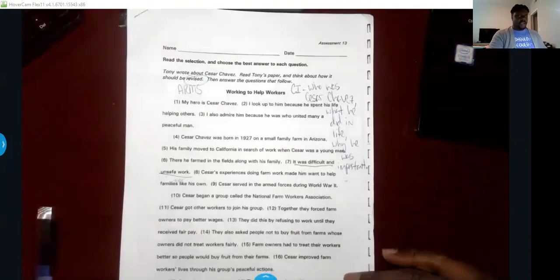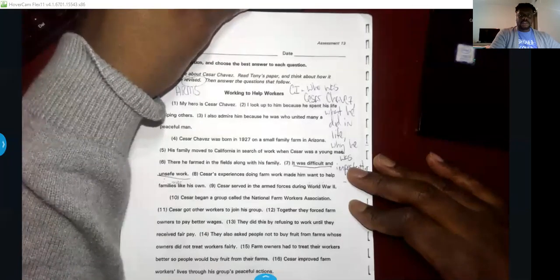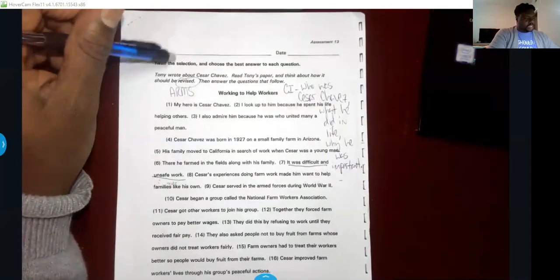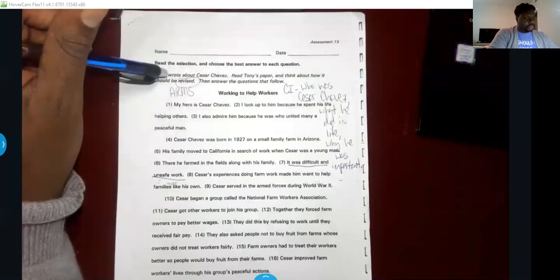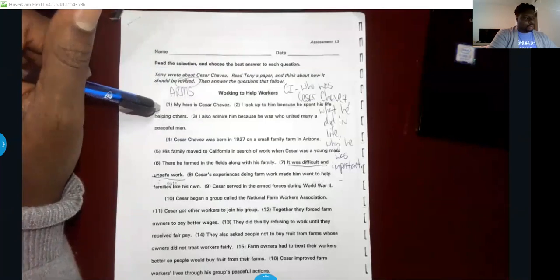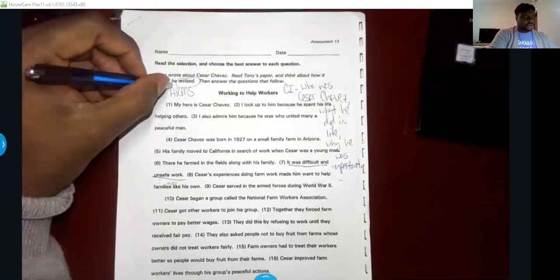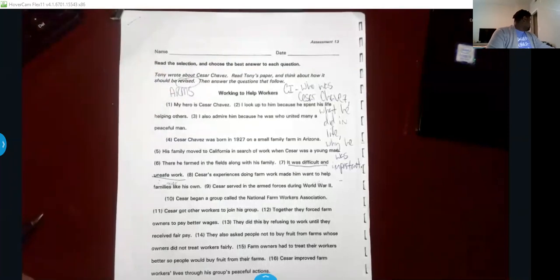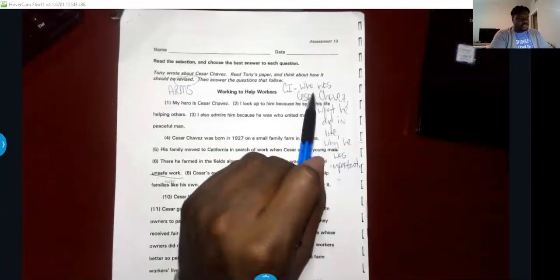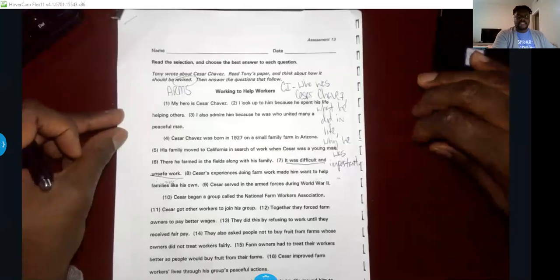Before we get into that, we have to make sure we review what type of writing this is, and we're going to review our central idea. This is a paper that Tony wrote about Cesar Chavez, so it's talking about somebody else's life. It is a biography. Tony wants us to revise it for him, so we're doing ARMS: adding, removing, moving, or substituting. The central idea was who Cesar Chavez was, what he did in life, and why he was important.